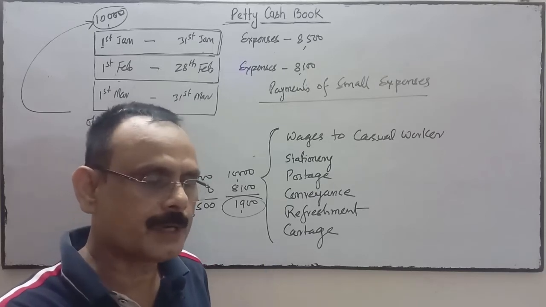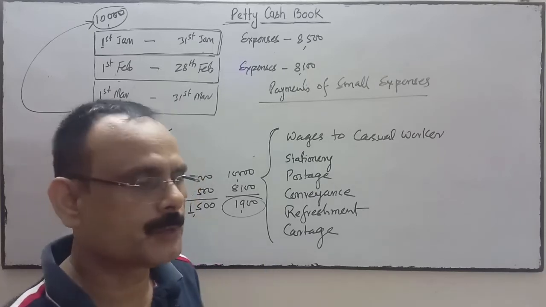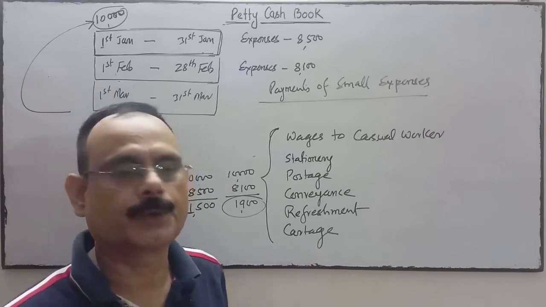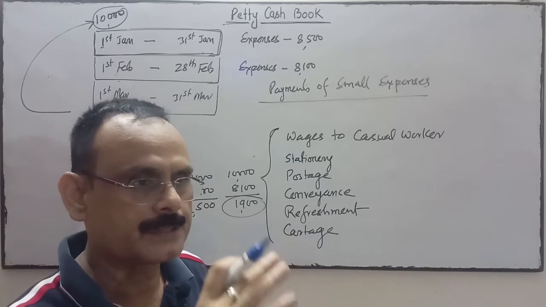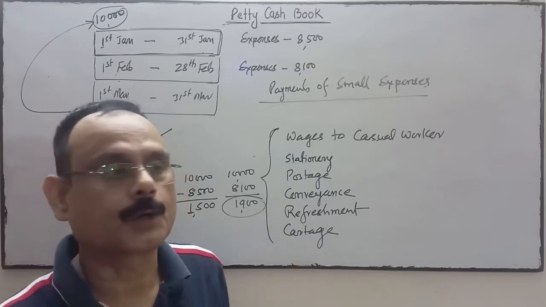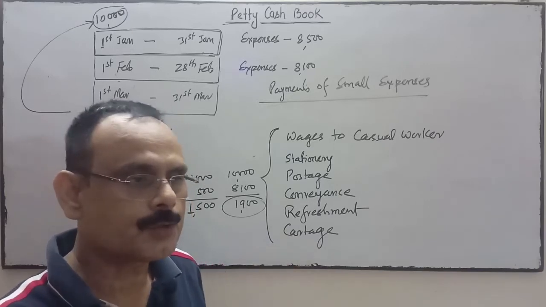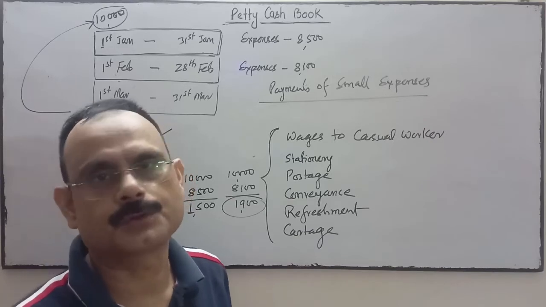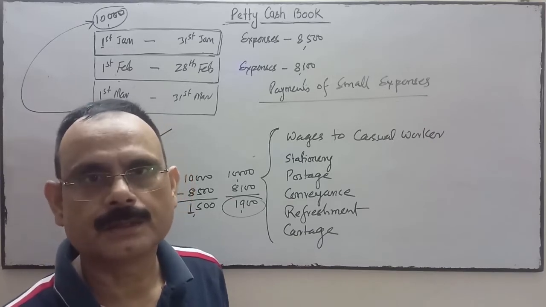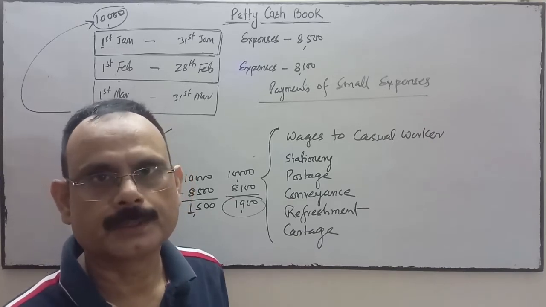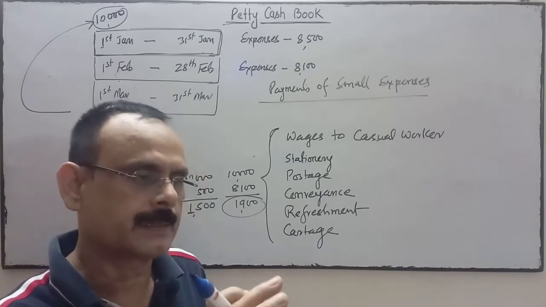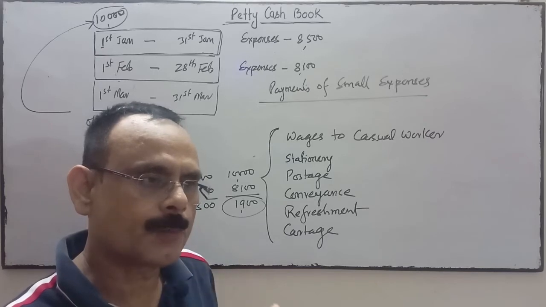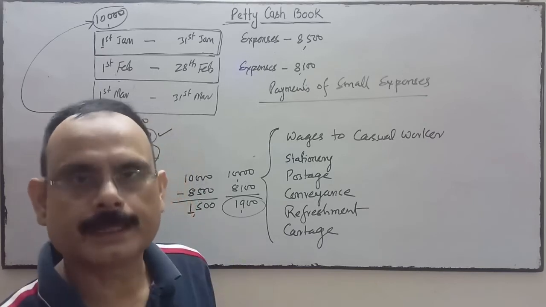For all expenses we can't get the source document. Suppose we are going some place by using a rickshaw or auto. Then this auto driver will not give us a source document, any bill. The rickshaw puller will not give you any bill, okay. So in those circumstances, the source document will not be available.